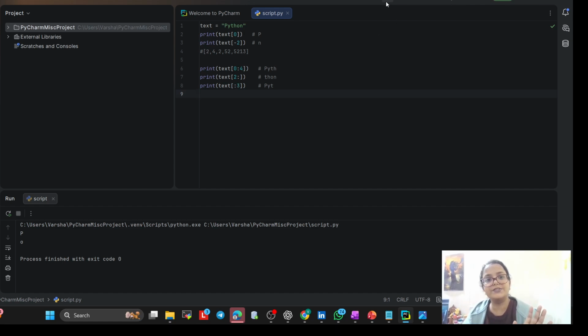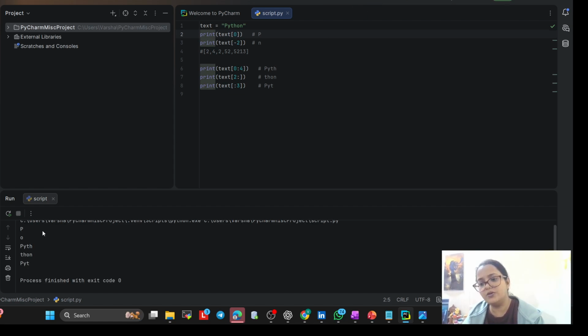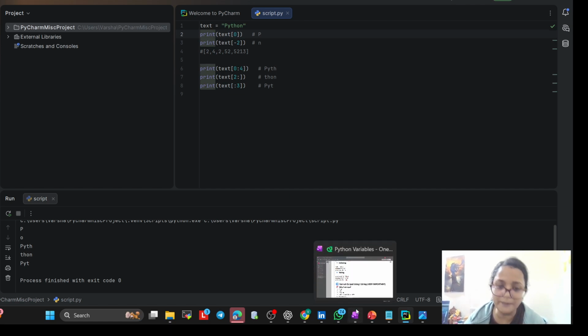So now let's try it. Let me comment. No, leave it. So first one is 0 colon 4, PYTH. 2 colon nothing means after 2 whatever is there, it will consider. So this is nothing but slicing. I hope you understand slicing as well.